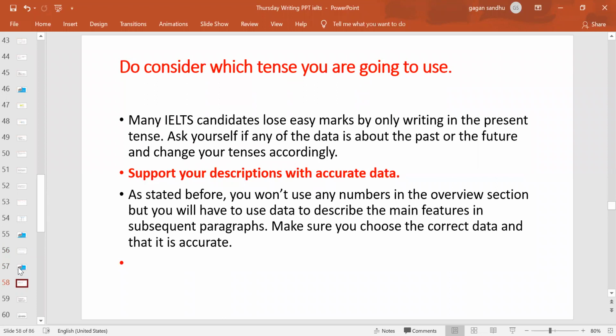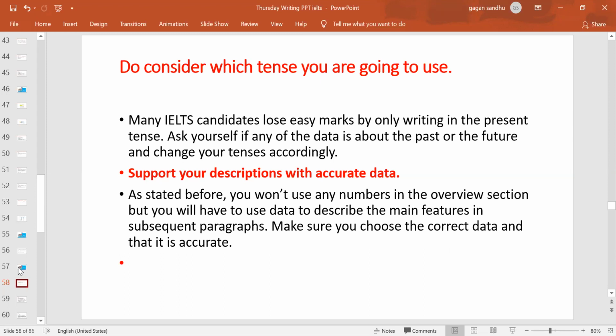So tense, I told you, is very easy to understand. As per the time of the events mentioned, you pick up the tenses. And remember that it is quite important that you follow the right sentence structure. So if information starts in 1990 and ends in 1990, the whole task needs to be in past form. And the best and easiest way to write in the past form is using the past indefinite tense, right? That means subject and verb, the verb's second form. So that's the easiest way. It will help you to make fewer grammatical errors, right?